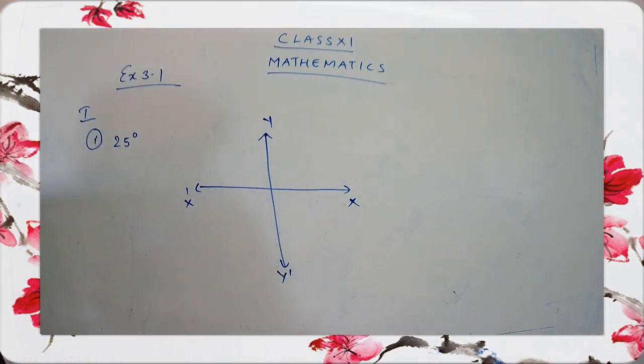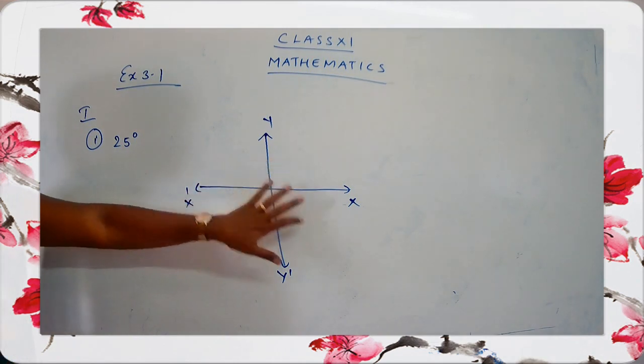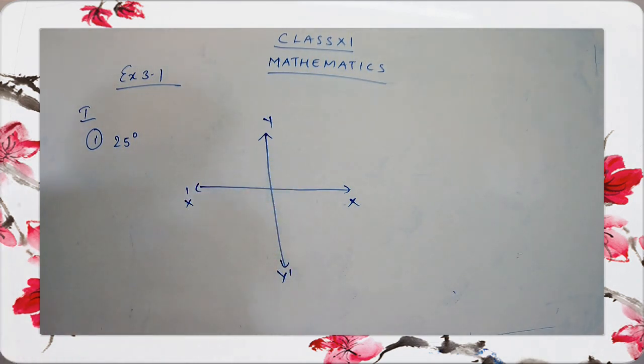Just mark the angles. No need to write down the quadrants now. Just draw the x-axis and y-axis. That's all. You have to draw neatly, children.